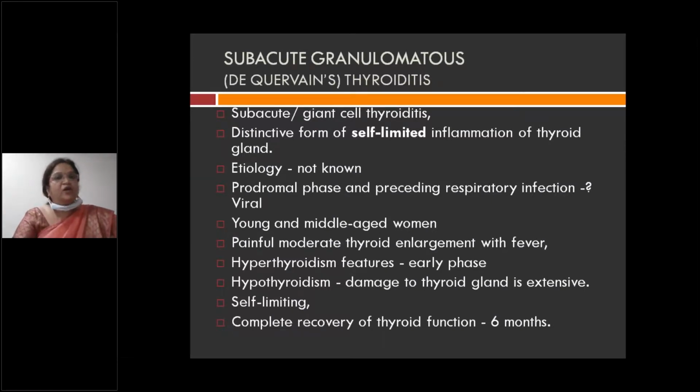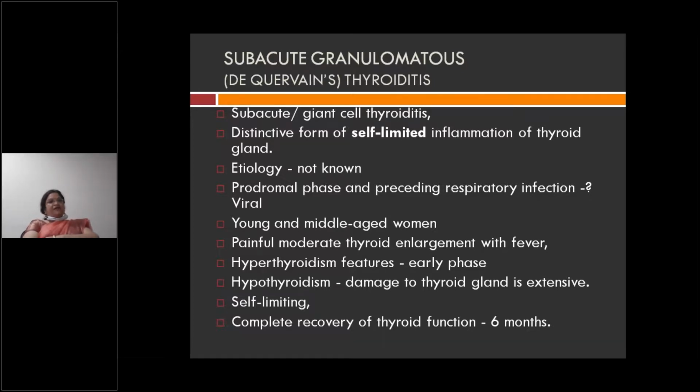Next, a little bit about the other thyroiditis, that is subacute granulomatous thyroiditis or de Quervain's thyroiditis. Very, very important. In a granuloma, what do we have? Giant cells, lymphocytic infiltrate, epithelioid cells, all this we have. Similarly here also you have giant cells. That is why it is called subacute granulomatous thyroiditis, also called giant cell thyroiditis.